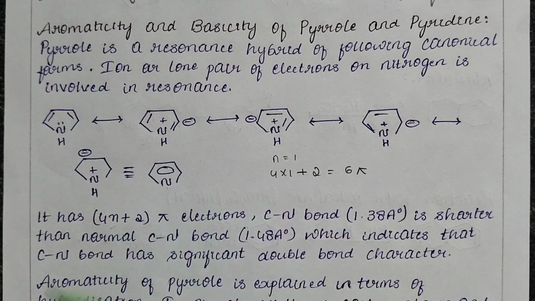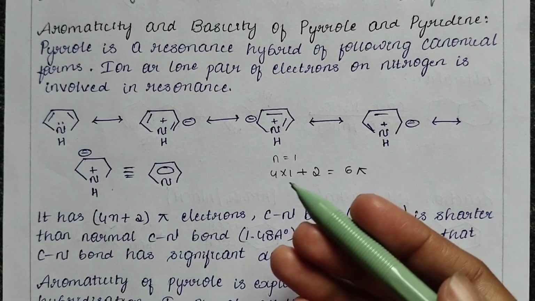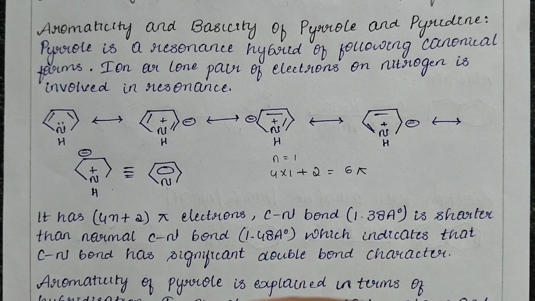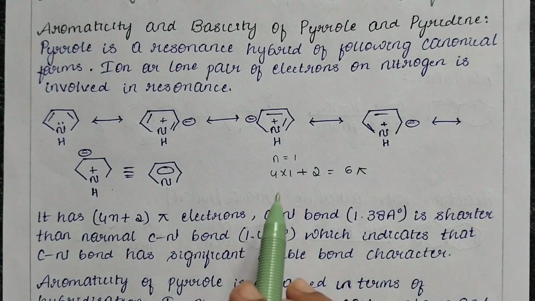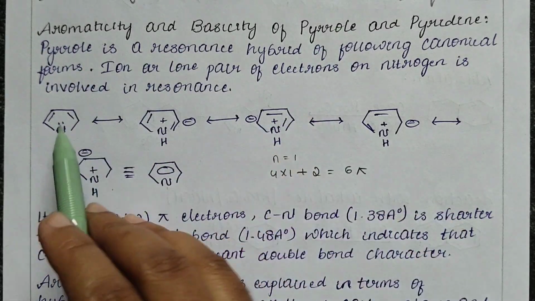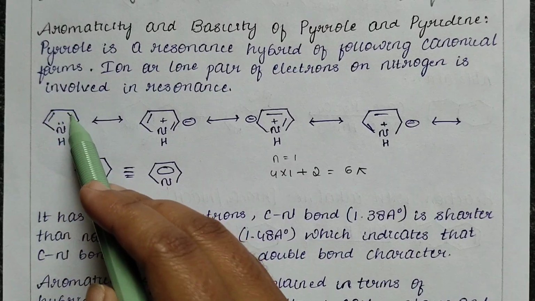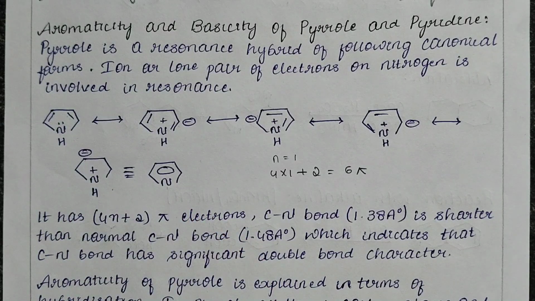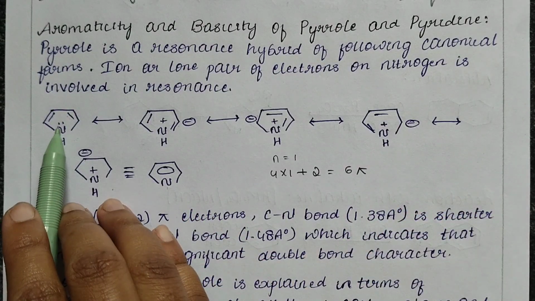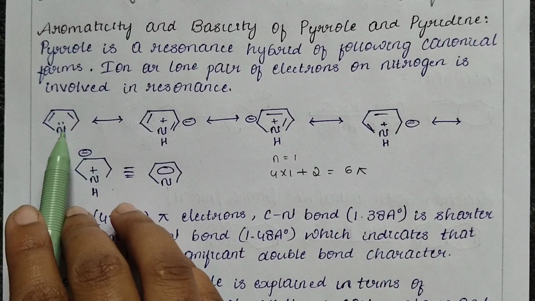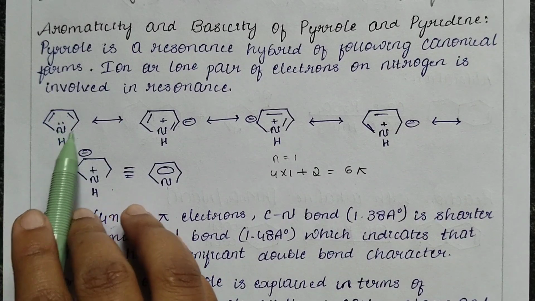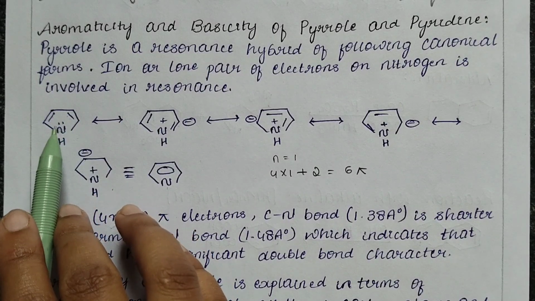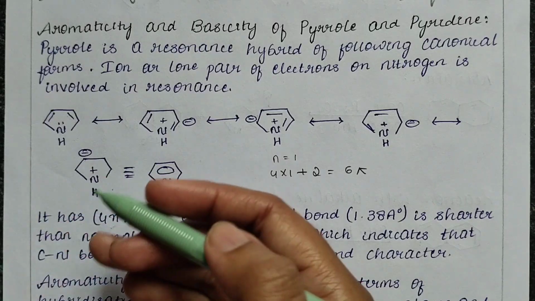As mentioned earlier, the resonance structure of pyrrole is mainly because of the lone pair of electrons. Due to the resonance of the lone pair of electrons, the stability of the compound also increases. To prove the aromaticity of pyrrole, we consider that there are two double bonds, which give us 4 pi electrons, and also one lone pair of electrons. So the total number of electrons involved in conjugation, in the double bonds and in the resonance structure, is 6.